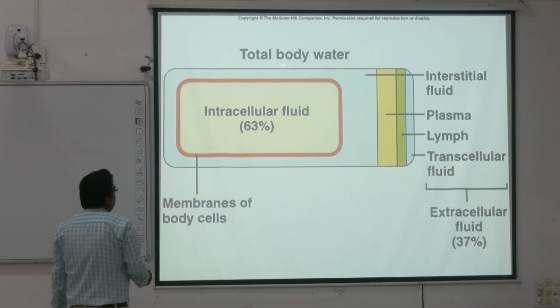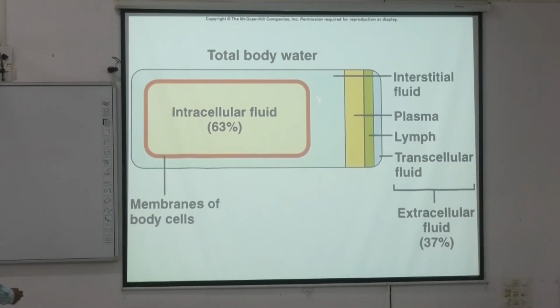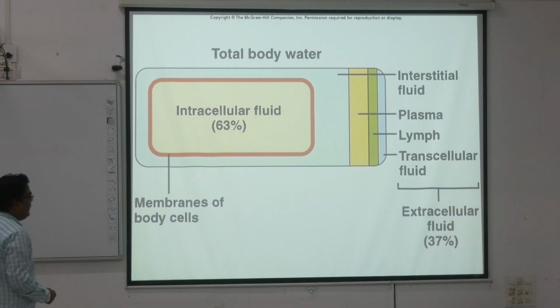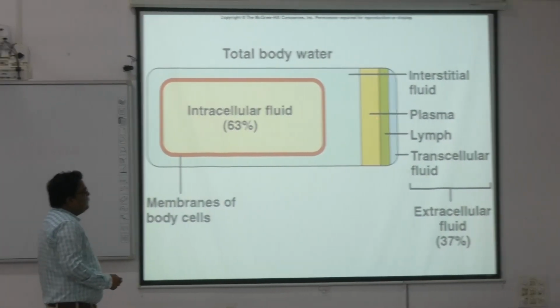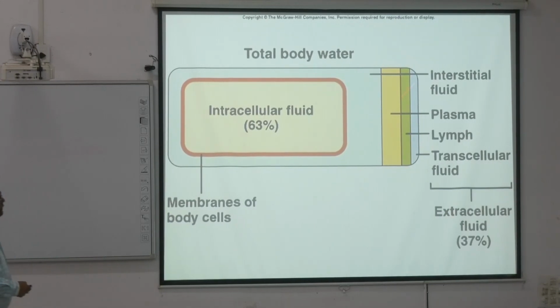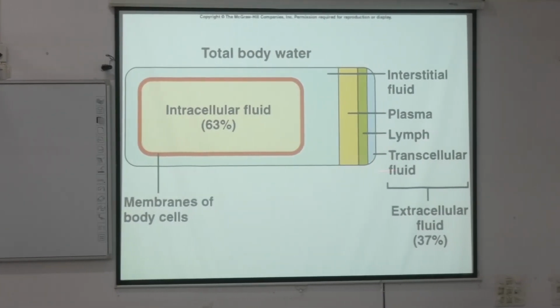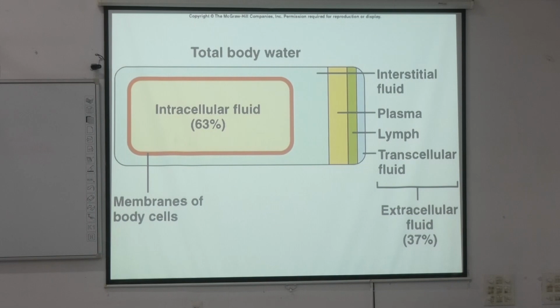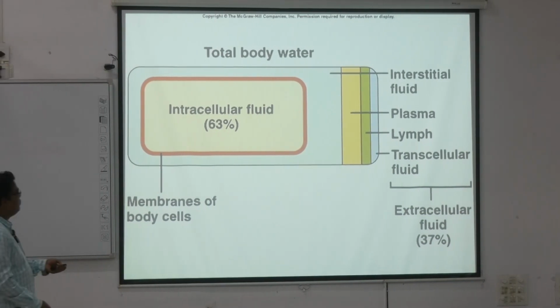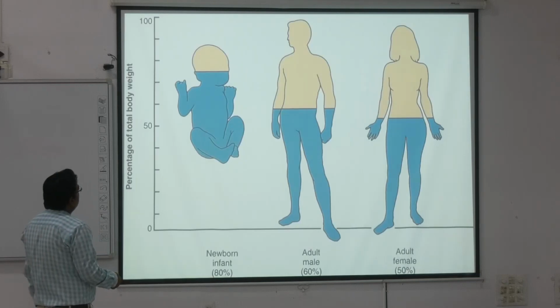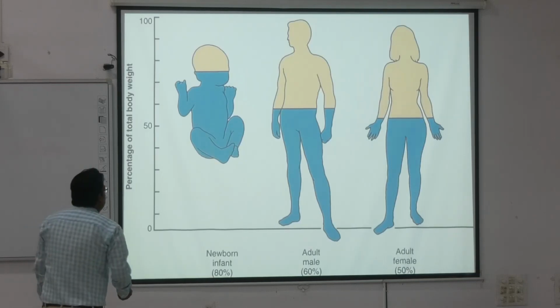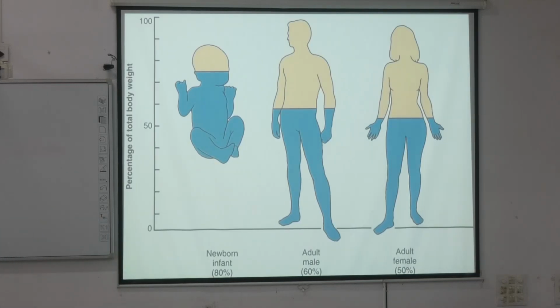Now we'll see the total body water. Intracellular fluid is 63% and interstitial fluid is given by the percentage of the color. You will understand. So this is the overall water percentage of the body.